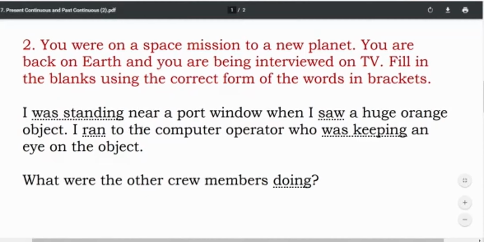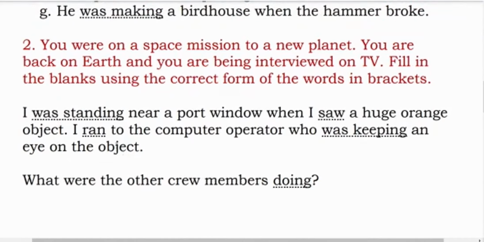I ran to the computer operator who was keeping an eye on the object. Now here it is the same sentence, but instead of action 1 and action 2, here it is action 2 and action 1. You can see it is reversed. I ran to the computer operator. You can't say that I was running to the computer operator because it will sound something really wrong. Who was keeping an eye on the object?